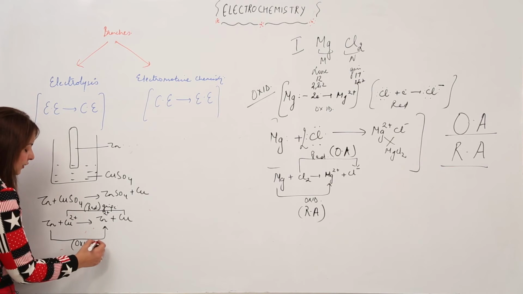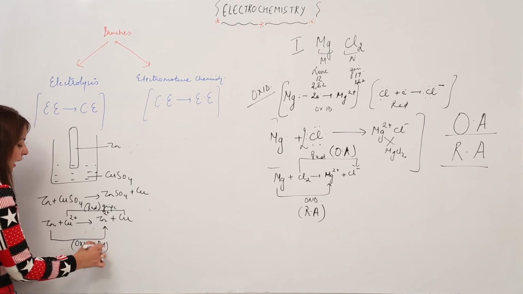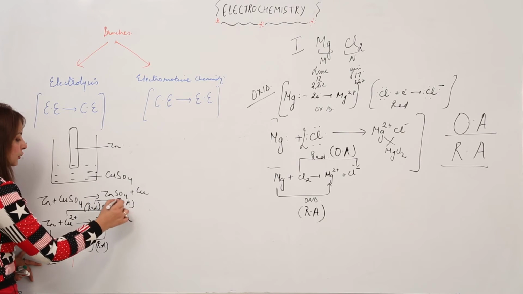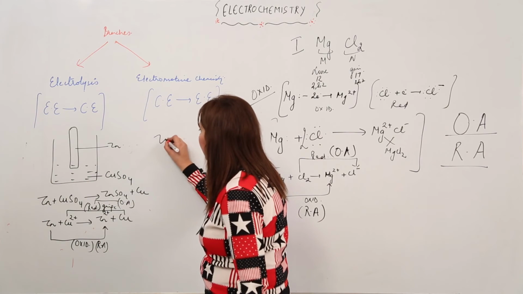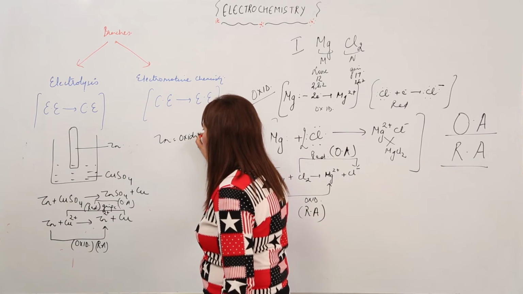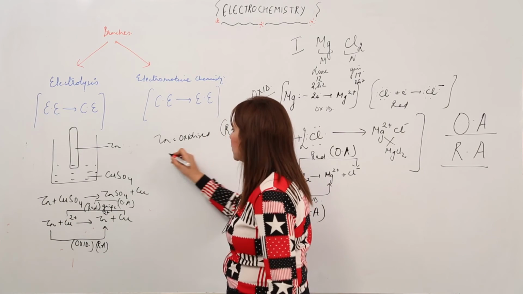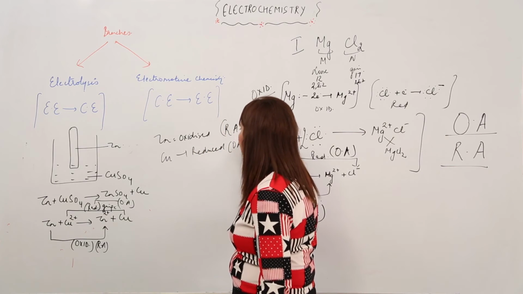And we know that the substance getting oxidized is a reducing agent, and the substance getting reduced is an oxidizing agent. So in this reaction, zinc is getting oxidized, as you can see, Zn to Zn2+, and it is a reducing agent, and copper is getting reduced and it is an oxidizing agent.